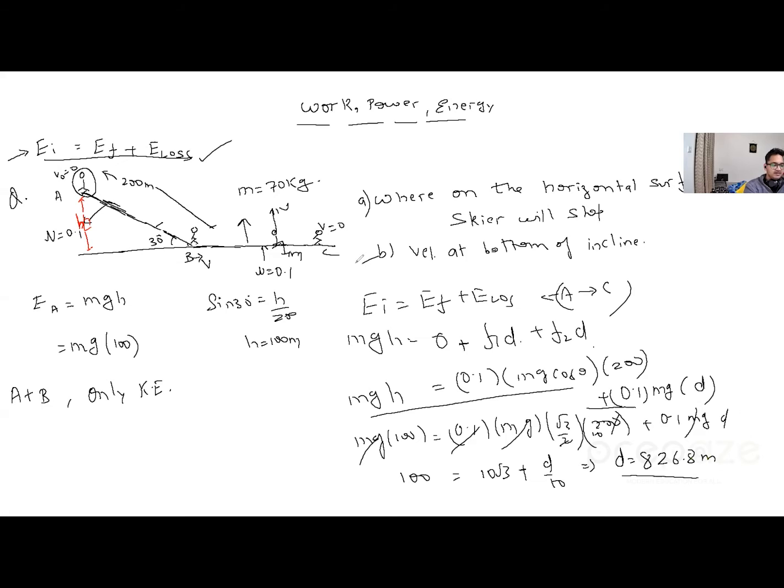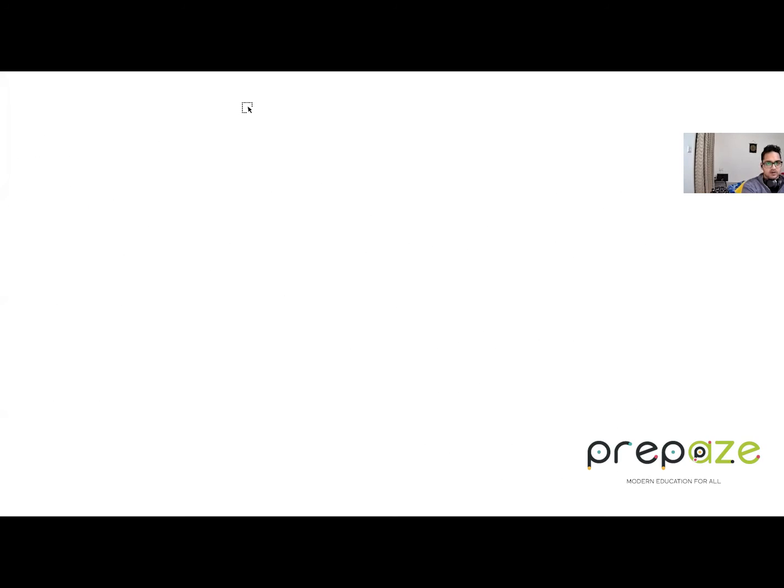Now, the next thing which you'll be having is basically power, and we will discuss a few questions on that. So what is power? Power is work done per unit time, or you can also say energy per unit time. All right, these are the formulas of power. These are the main forms which you always have to remember. There is one more form which is also quite important, which goes like this.